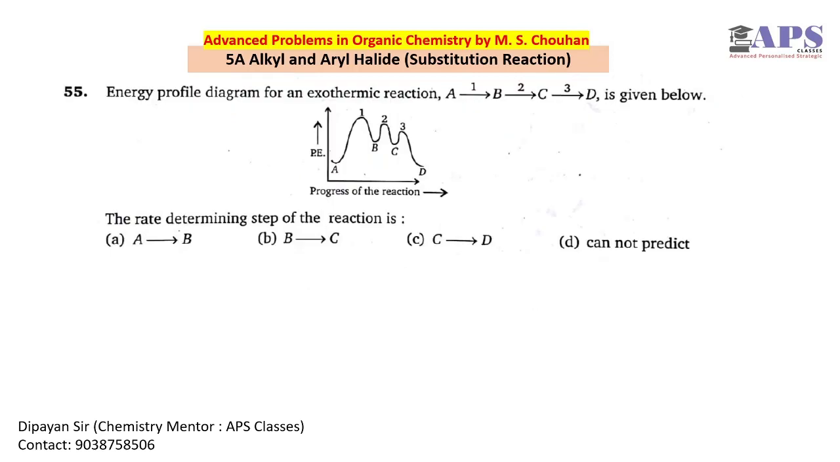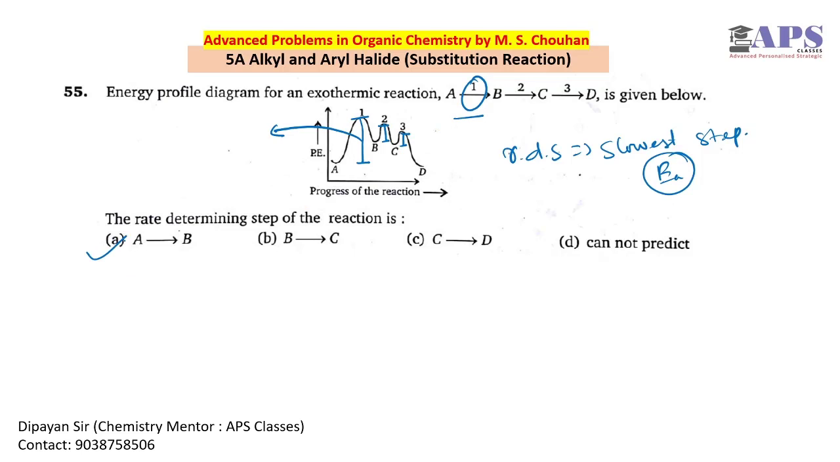Question number 55, a potential energy graph is given. Now we have to check which step is the rate determining step. The rate determining step, or RDS, is the slowest step, and its activation energy is maximum. So if we compare, this is the maximum activation energy you can have, because for this one, this is an activation energy, this is an activation energy. So this is the maximum activation energy. So step 1 is the RDS. So A to B is the RDS of this reaction.